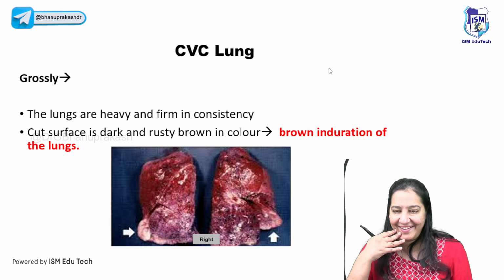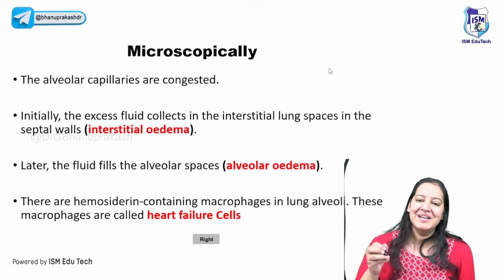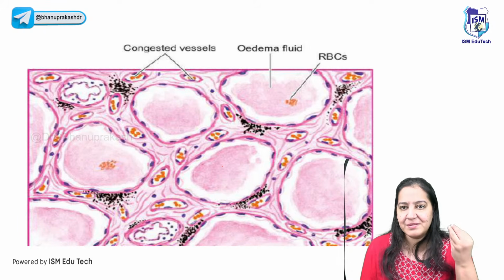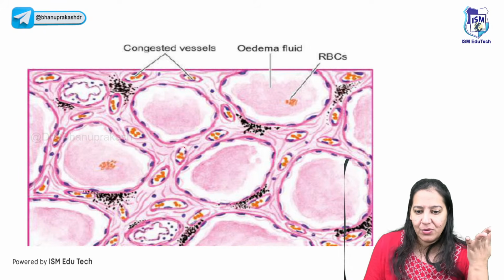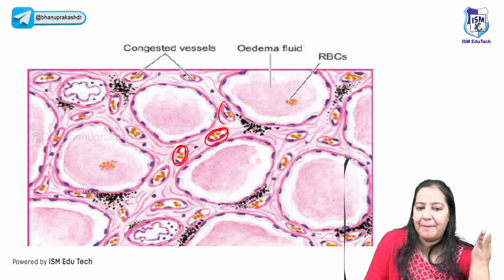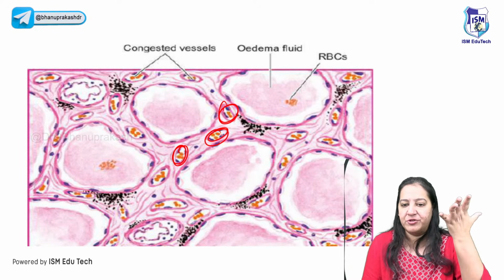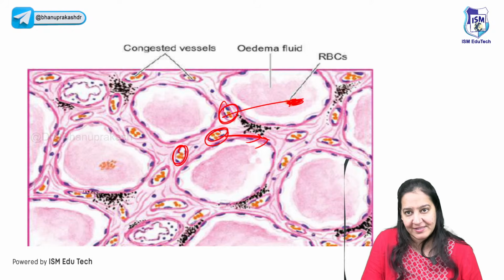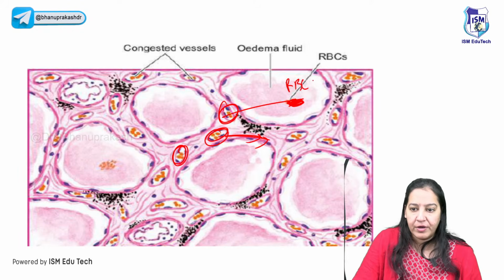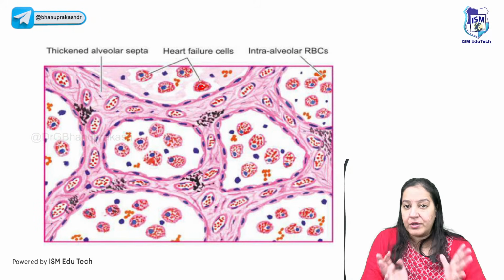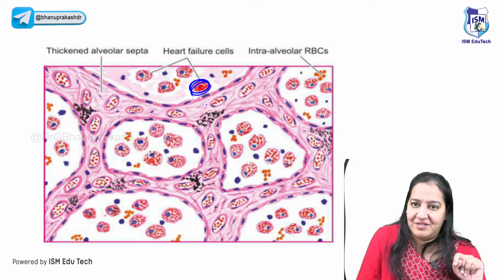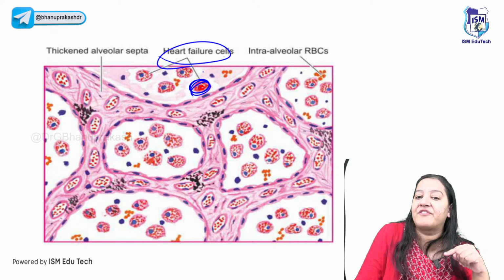Say yes. Shall I move to the diagrams? I must. So, CVC lung, you can see this is the CVC lung. Whenever there is more blood in the veins, can you see these are the veins? These are the capillaries. They will rupture. Blood will come out. Can you see the blood is coming out? The RBCs are coming out. These RBCs which are coming out are engulfed, mind my words, by a macrophage. Those macrophages are known as heart failure cells.